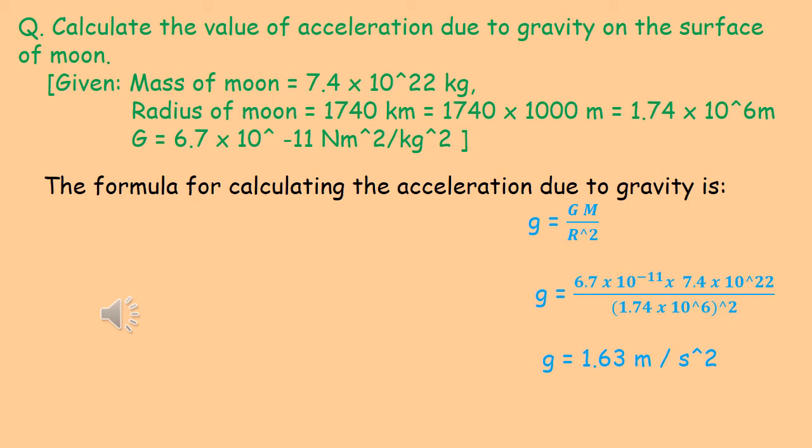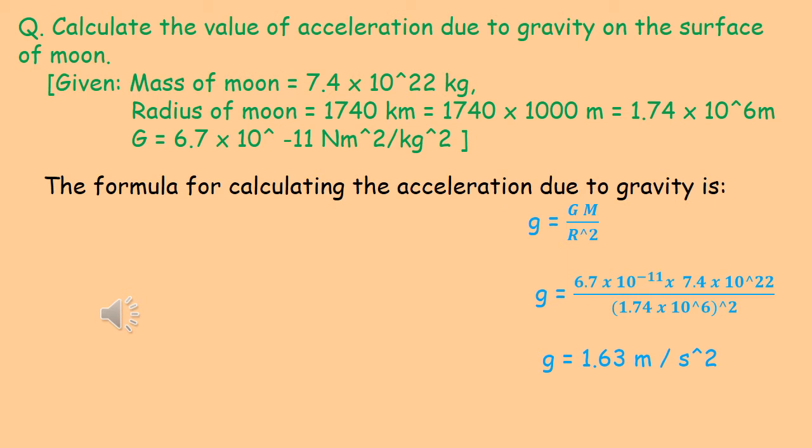Let us do one numerical problem. Calculate the value of acceleration due to gravity on the surface of the Moon. Mass of Moon is provided, 7.4 into 10 to the power 22 kg. Radius of Moon is 1740 kilometer. We are converting it into SI unit, 1740 into 1000 meter, that is equal to 1.74 into 10 to the power 6 meter.